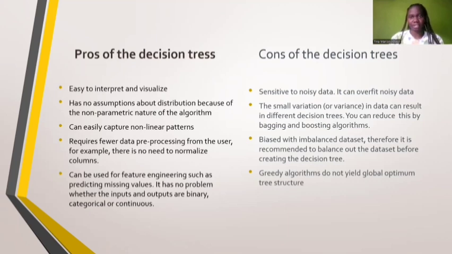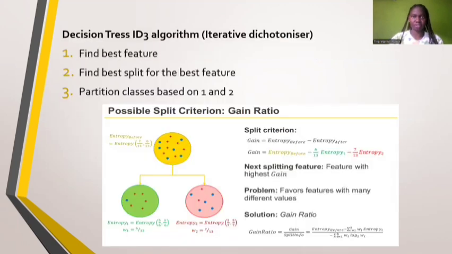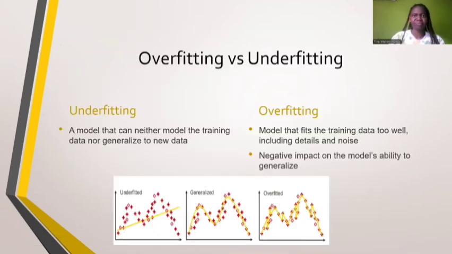Then as well, the cons: it's sensitive to noisy data. Then a small variation in data can result in different decision trees. That's true. Then greedy algorithms do not yield a globally optimal tree structure. Basically, this is what I was talking about. This could be a decision, then this is a yes or a no. So if I take this, it will result in this, and if I take this, it will result in this. So in the decision trees algorithm, you find the best feature, find the best split for the best feature, then partition clusters based on that.